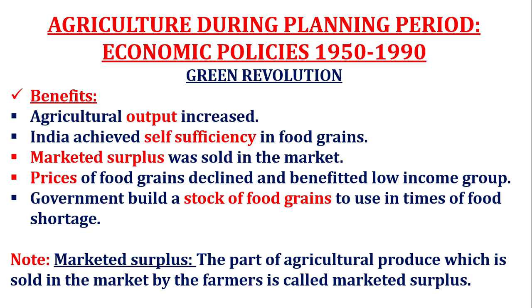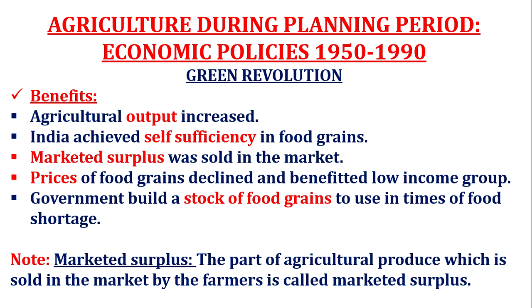And the benefits: because of the green revolution, agriculture output increased. India achieved self-sufficiency in food grains. After the green revolution, we were not importing food grains from the USA. And marketed surplus, which means the part of agriculture produce, the food grains, which is sold in the market by the farmers, is called marketed surplus. Prices of food grains declined because of the supply and benefited the low income group, mostly the poor. And lastly, the government built a stock of food grains to use in times of food shortage.